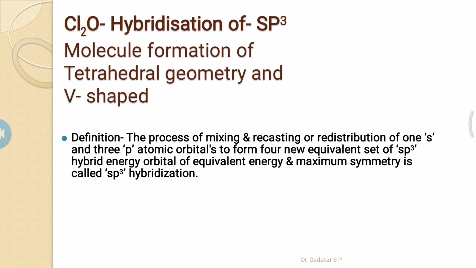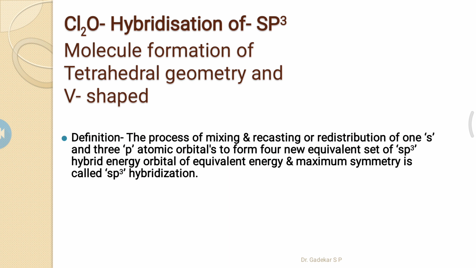There are two chlorine-oxygen bonds. It means dichlorine monoxide forms a V shape with tetrahedral geometry. Tetrahedral geometry means two lone pairs and two bond pairs are present.